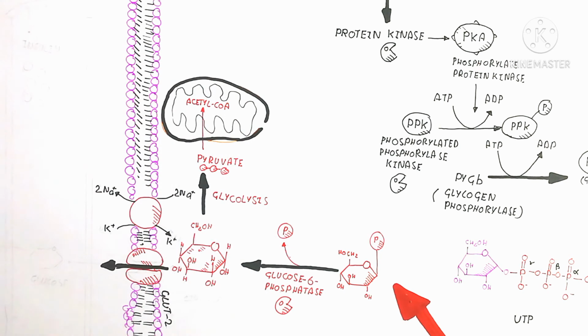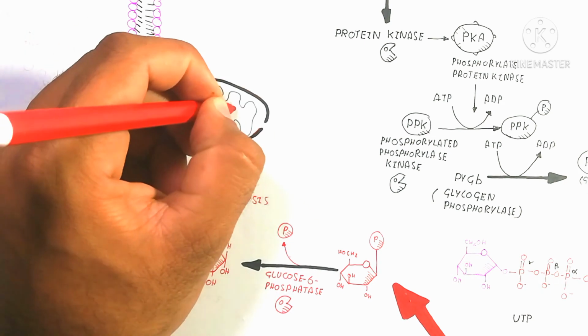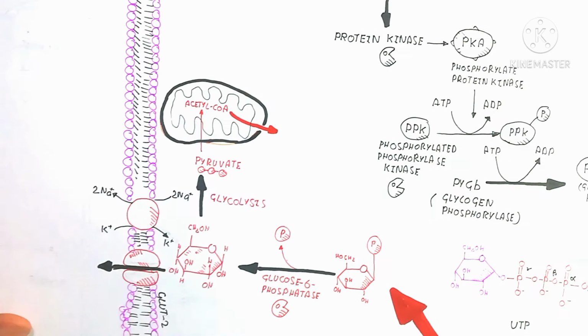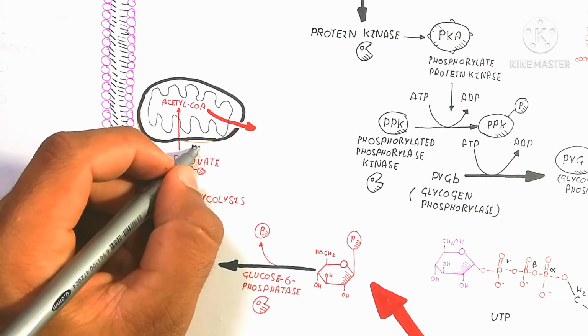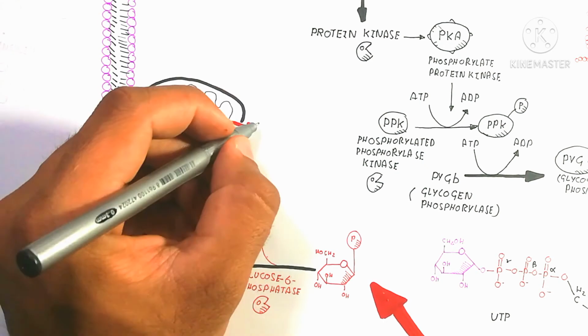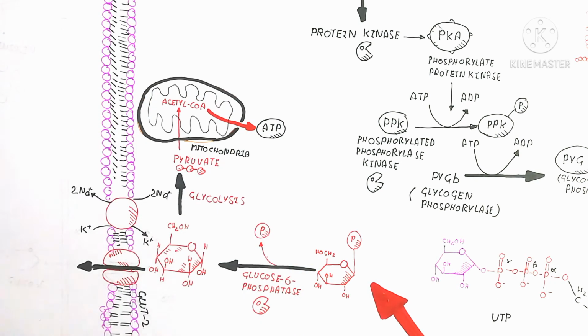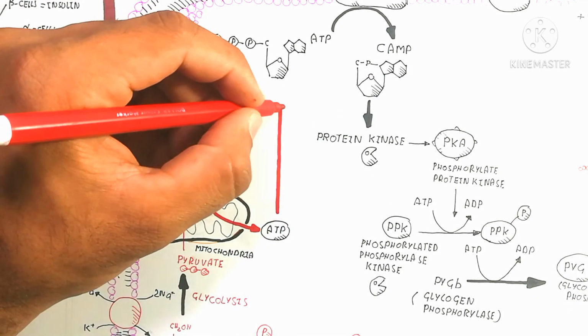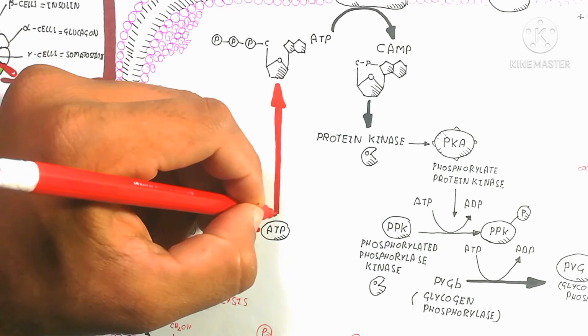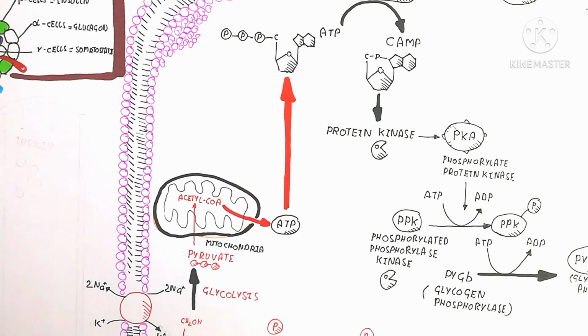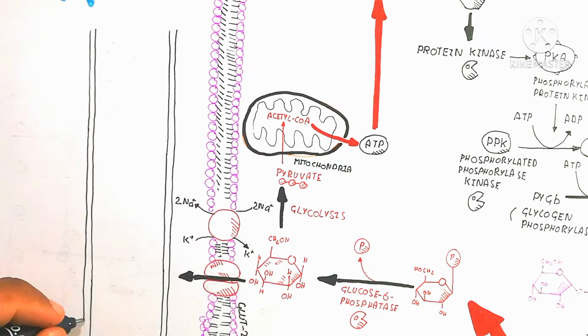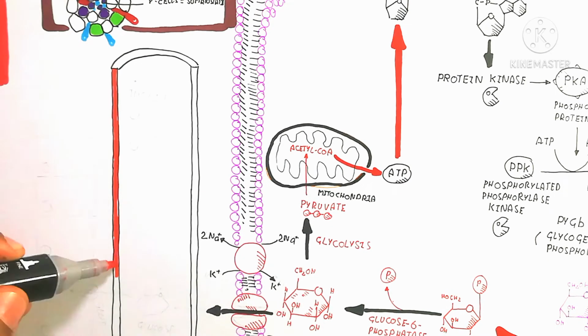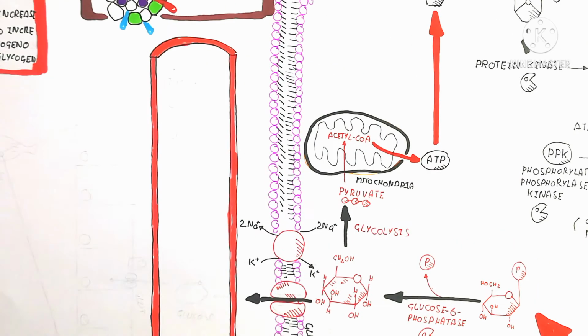Glyco means sugar, and lysis means breakdown, to produce 2 molecules of pyruvate, and these will be converted into acetyl-CoA in the mitochondria, and that acetyl-CoA will be released into the cytoplasm of the hepatocyte or muscle cell, and this will again produce ATP, and this ATP is used to produce more glycogenolysis, the breakdown of glycogen. So this can be used from here, or the complete sugar molecule can go into the blood.